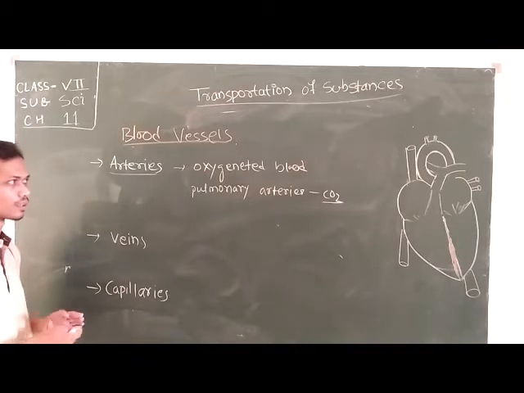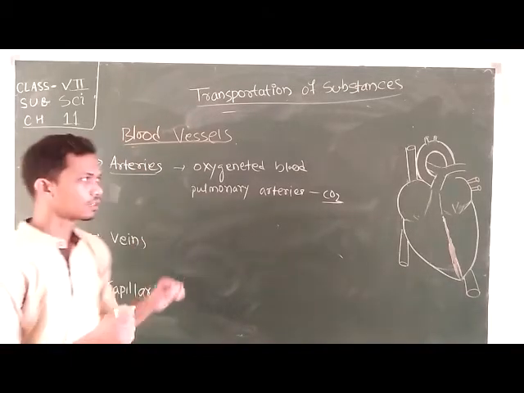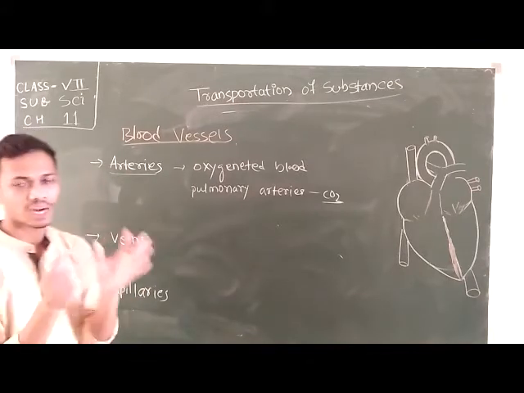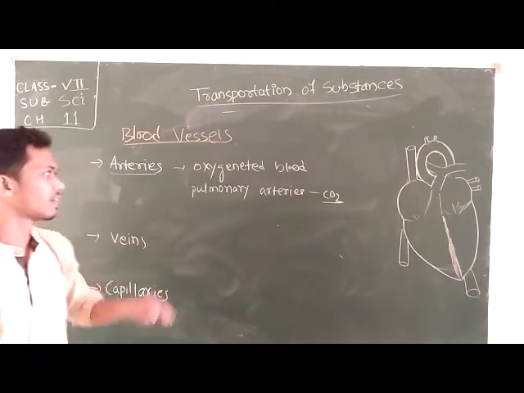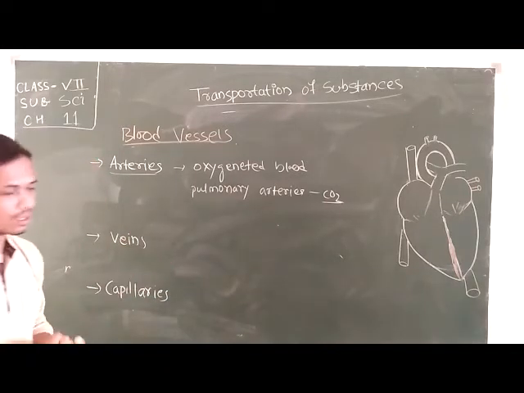This is the one exception. And due to the flow of oxygenated blood, arteries look bright red in color.